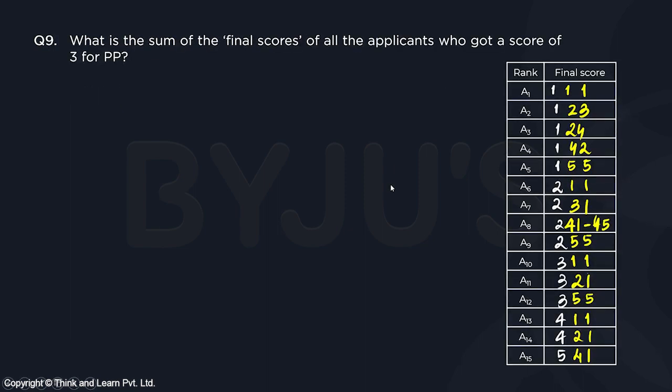Question number 9. What is the sum of the final scores of all the applicants who got a score of 3 for PP? So we are talking about A10, A11 and A12, which is 311 plus 321 plus 355, which is going to give us 987. So 987 is the sum of the final scores.